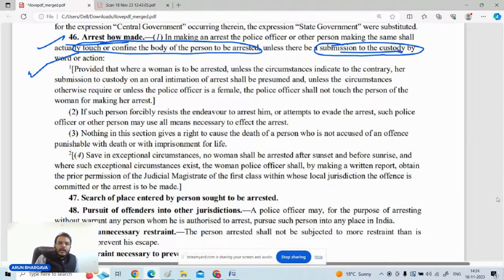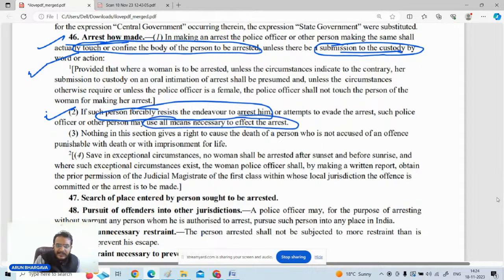Number 2, can you exercise force? The answer is yes. If the person who is required to be arrested forcibly resists, then you can use all means necessary to effect the arrest. Okay, but if a woman is to be arrested, then generally a woman police officer is required.